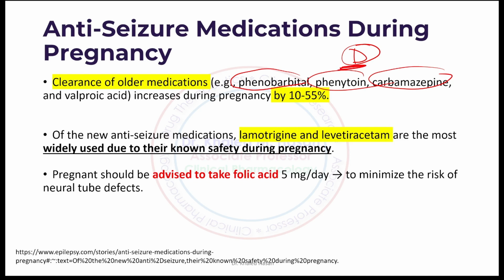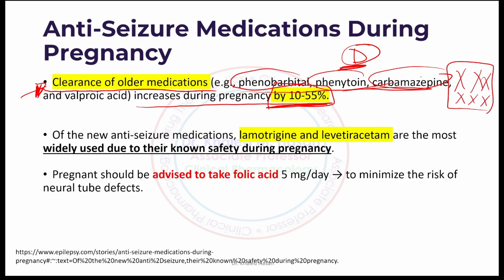Number two, pregnancy increases clearance of this medication and decreases efficacy of this medication, for two reasons. Number one, this medication causes teratogenic effects, or is considered a birth defect agent. Number two, pregnancy accelerates metabolism of this medication. So we have two reasons, maybe giving us the justification not to prescribe phenobarbital, phenytoin, or carbamazepine.